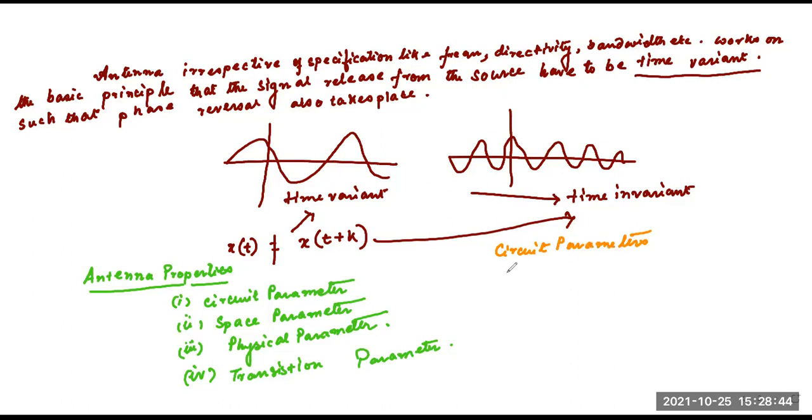Circuit parameters may be impedance, input impedance, gain, bandwidth, that is used for the circuits, inductance. These are the examples, etc.